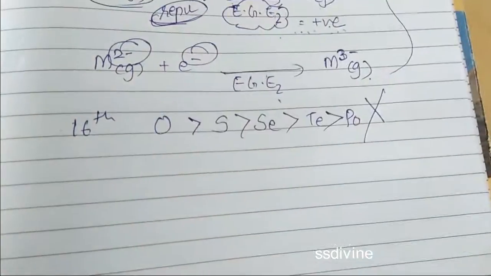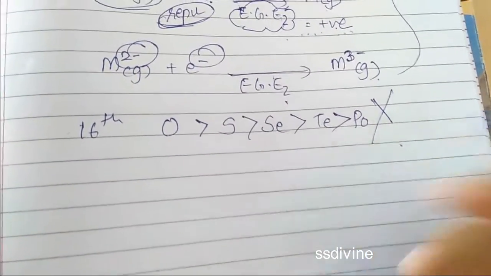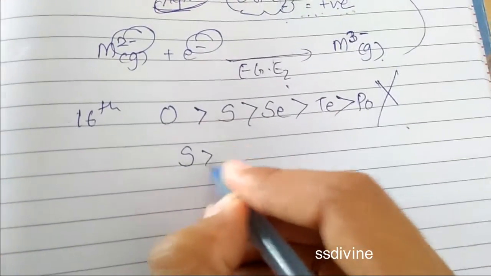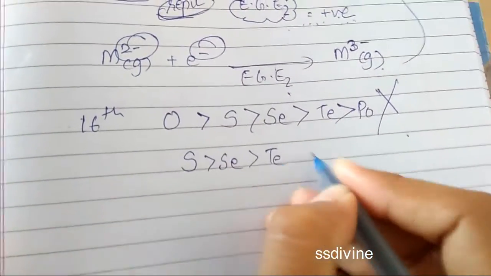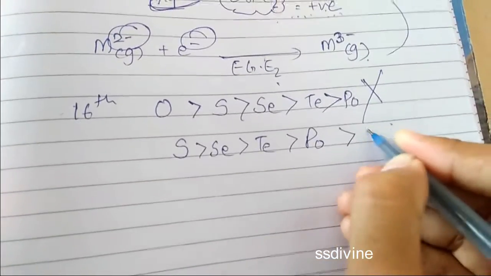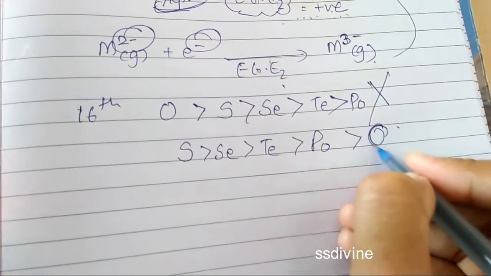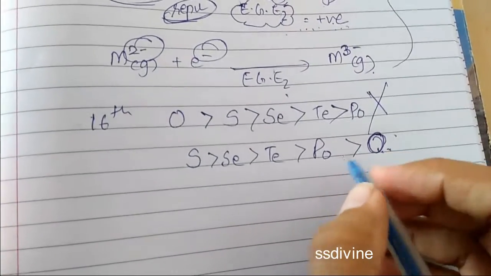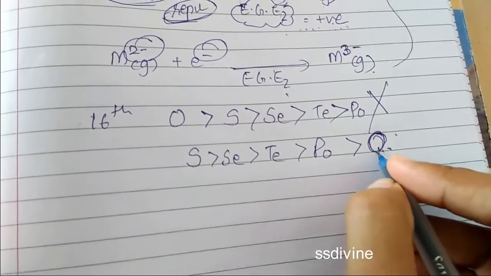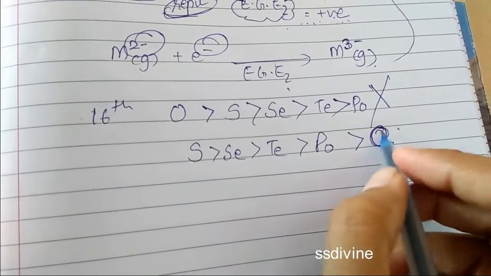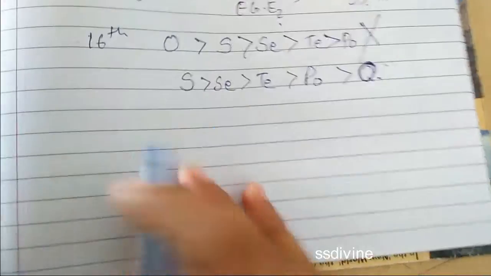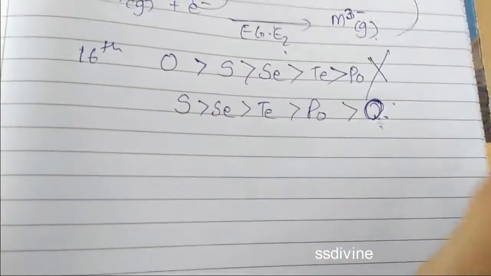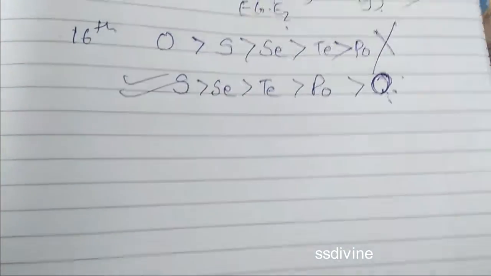But this is wrong. Why? The order is, the highest electron gain enthalpy is of sulfur, then selenium, then tellurium, then polonium, and least energy is of oxygen. So why is there least energy in oxygen? Again, we have seen that because of the extremely small size of oxygen, there will be more repulsion, right? Therefore, oxygen is having the least electron affinity in its group. So this is your correct order.